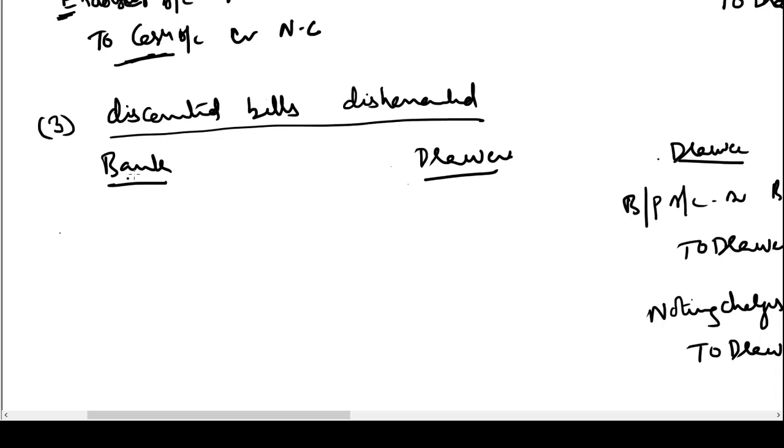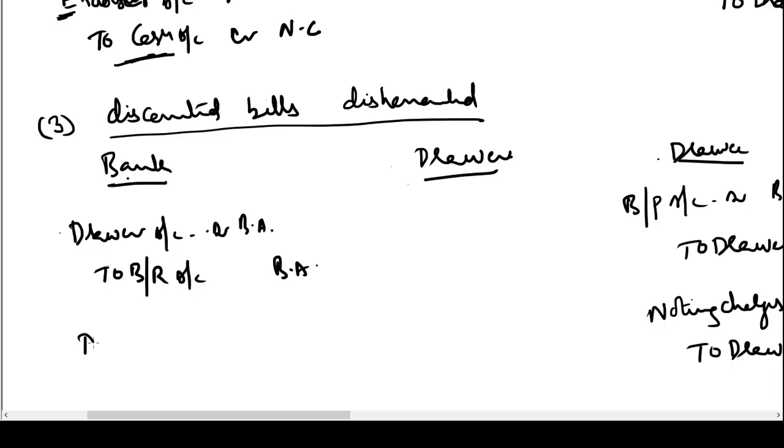When the bank received the bill, it would have passed the entry bills receivable account to drawer. Now the full amount has to be paid. So drawer account will be debited with bill amount to bills receivable. Bills receivable account will be credited with bill amount. Bank would also have to incur some noting charges, but it is going to collect this money from the drawer, hence drawer account will be debited, and bank will pay noting charges to the notary public to get the bill dishonor noted. Okay, so these are the entries in the books of the bank.